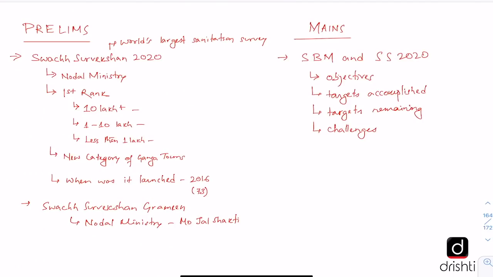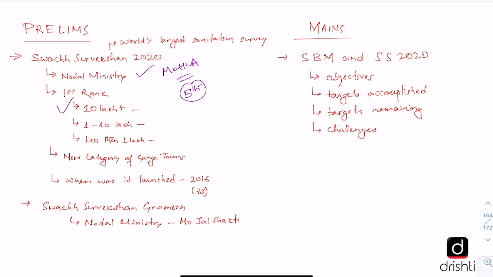So in prelims, questions can be directly asked on Swachh Survekshan 2020. We should know that the nodal ministry is the Ministry of Housing and Urban Affairs. Then which city has got the first ranking? Here we should be clear that in this year's ranking of 2020, which is the 5th edition of this survey, the Ministry of Housing and Urban Affairs has made some changes and categorized cities population-wise.